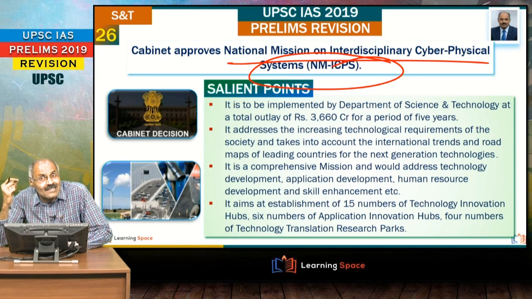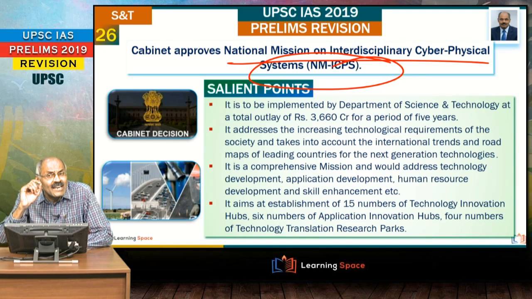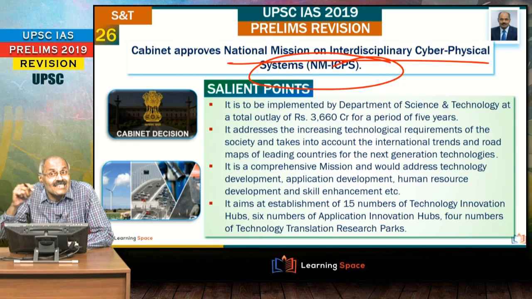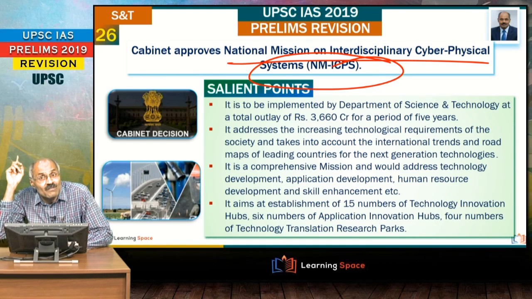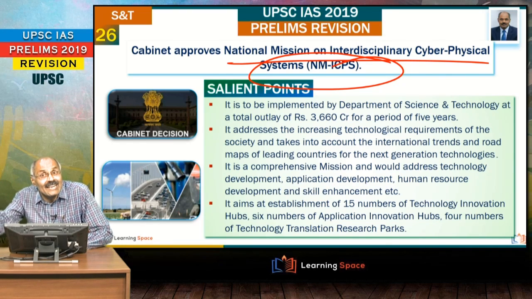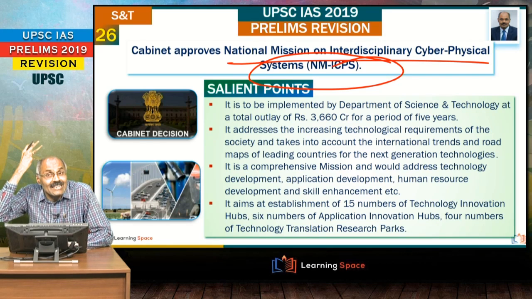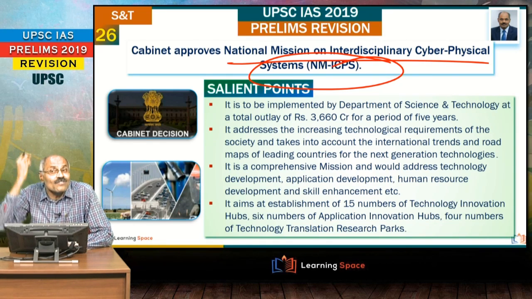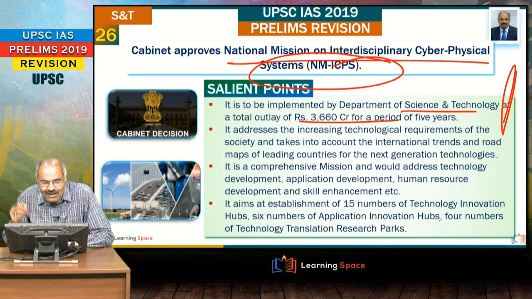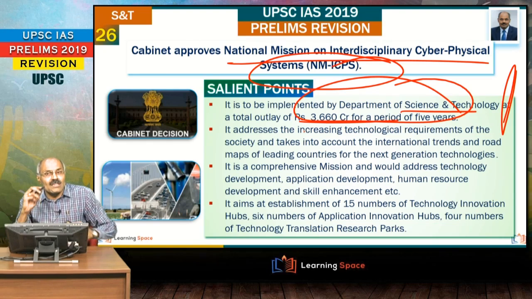One example is controlling the traffic. The second example is if the doctor is assisted by a robot in heart surgery. In the heart surgery, if the robot is assisting the doctor, that is an example of cyber-physical systems. The future is going to be cyber-physical systems. Various physical entities will be amalgamated, or integrated, into the computer network. And friends, let us come back to the discussion. Here it is to be implemented by the Department of Science and Technology with a total outlay of around 3,660 crore for a period of 5 years.